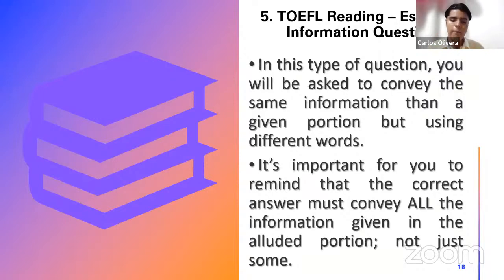They are going to offer you a highlighted sentence, as I say. You have to read that sentence, and afterwards, you have to look at the possible answers. All those possible answers are going to be sentences as well. When you read them, there is one of them that conveys the same information as your highlighted sentence. That is the correct answer. Basically, what they're asking you to do is to find a substitute for this highlighted sentence, because if it expresses the same information, then this highlighted sentence could be substituted, right? So what they're asking you to do is to find a substitute, okay?